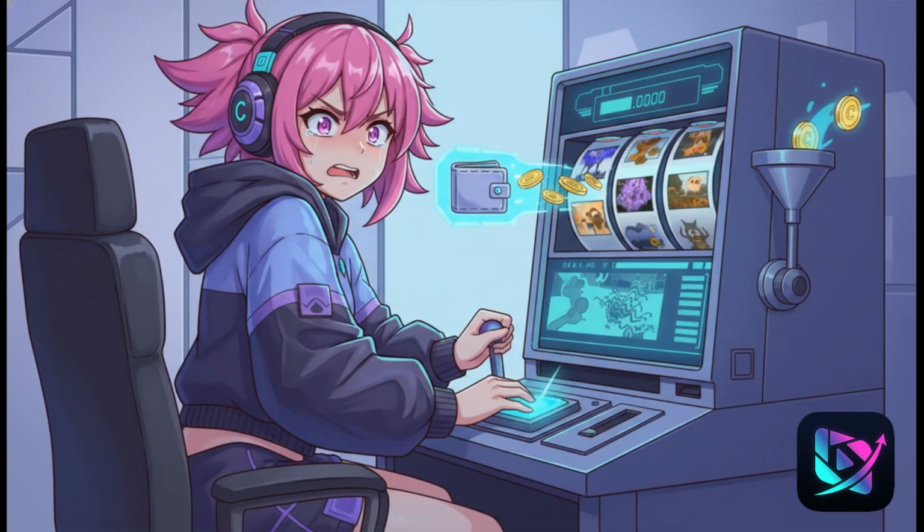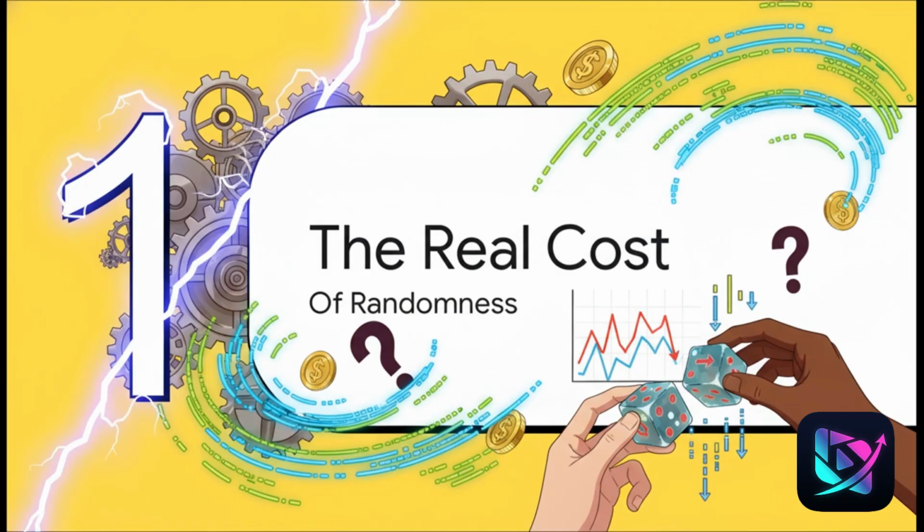A prompt like this wastes more credits than any other single mistake you can make. Why? Because it's vague. The AI is forced to just gamble on what you might want, and that leads to inconsistent results, endless rerolls, and a real, measurable cost every single time you have to hit generate again. And this isn't just about feeling frustrated as a creative. We're going to move past that and talk about the tangible price you pay for what is essentially prompt gambling. Let's break down what that randomness is actually costing you.